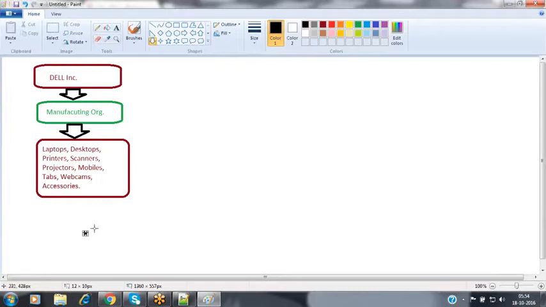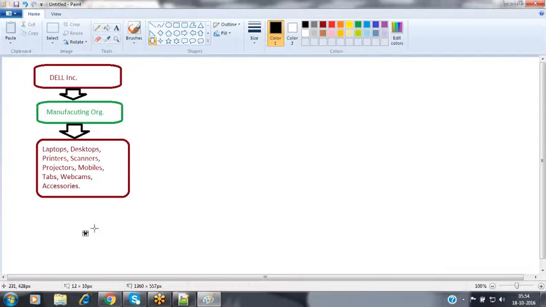So we have the organization Dell manufacturing these products, and to do that they have invested a huge amount. Now the products are ready. But how are they manufactured? Dell people are not manufacturing even a single part of the product.